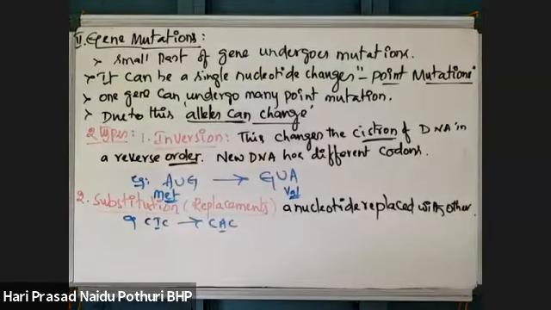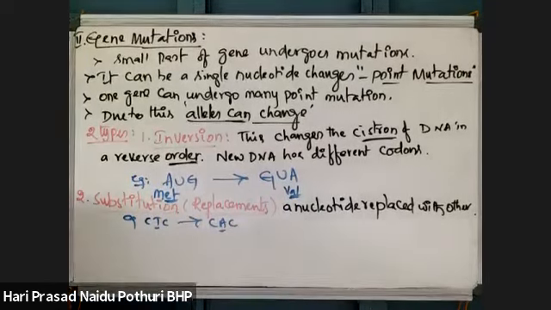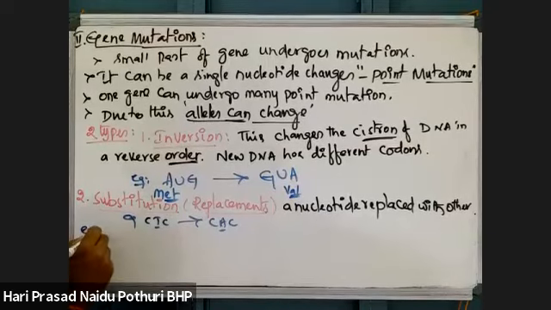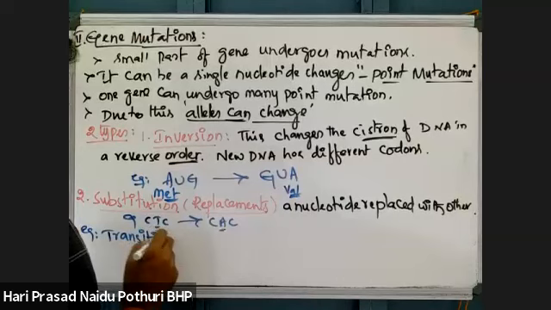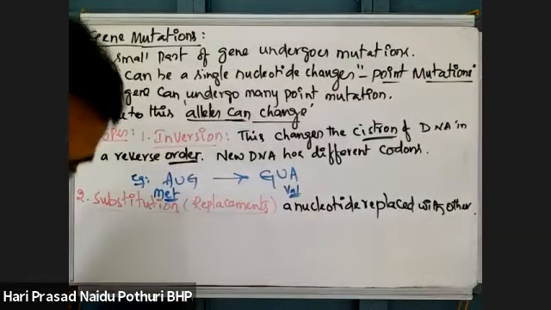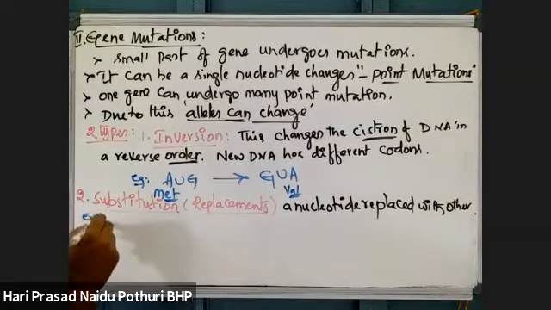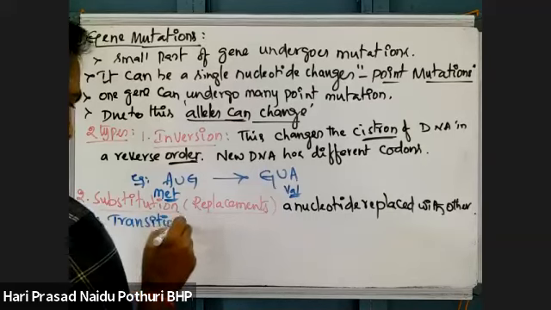These single nucleotide changes are again of two types. The examples we can write later. One is a transition.